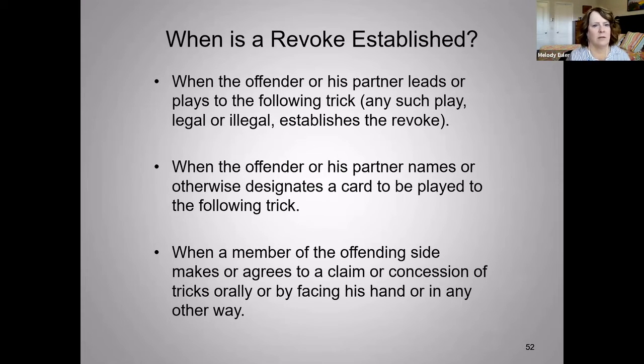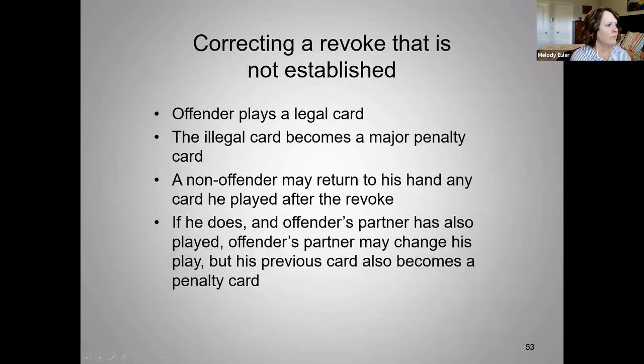Okay. Let's see. So correcting a revoke that is not established, the offender plays a legal card. The illegal card becomes a major penalty card. A non-offender may return to his hand any card he has played after the revoke. If he does so and the offender's partner has also played, the offender's partner may change his. So this is an example of what we're talking about here.